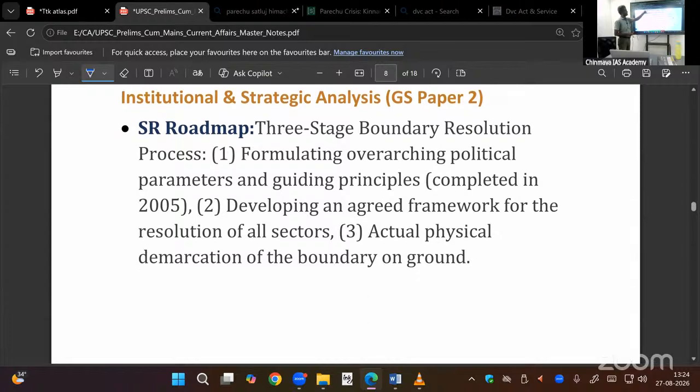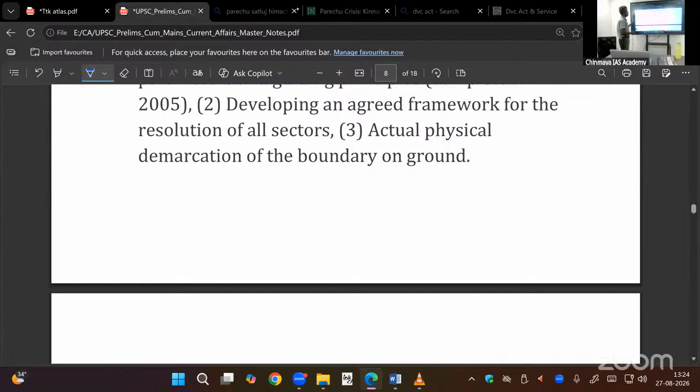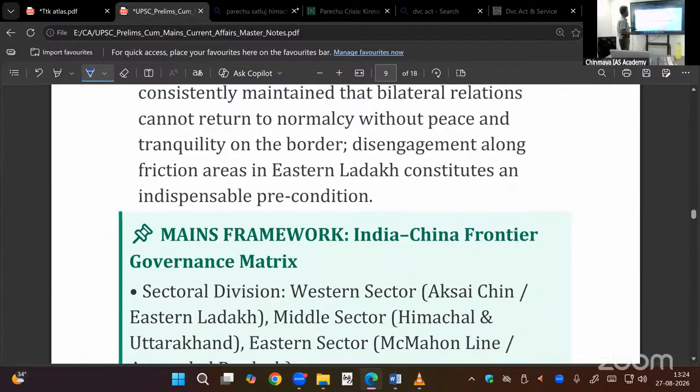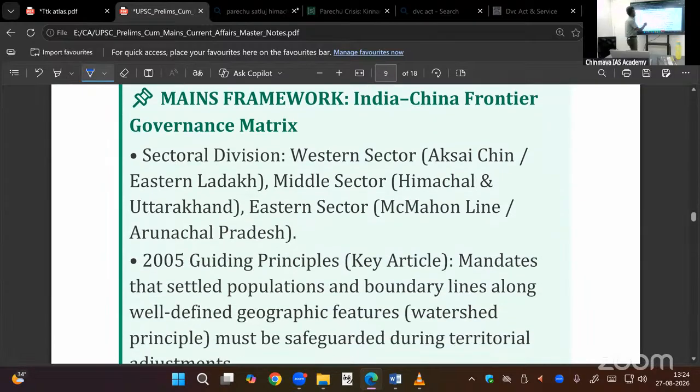Then institutional strategic analysis, in that we have to discuss the same. Okay, 3-stage boundary resolution process. You read that. That is not that much important. I told you now, western sector boundary, middle sector, then eastern sector. Western sector, now Ladakh district, earlier Jammu and Kashmir state. So in geography, we will discuss this again.